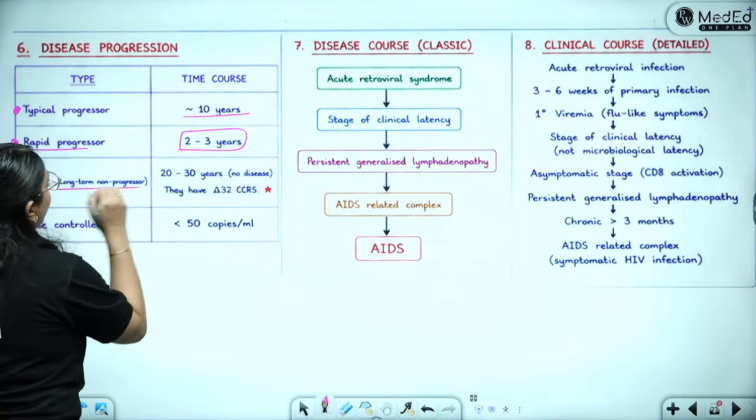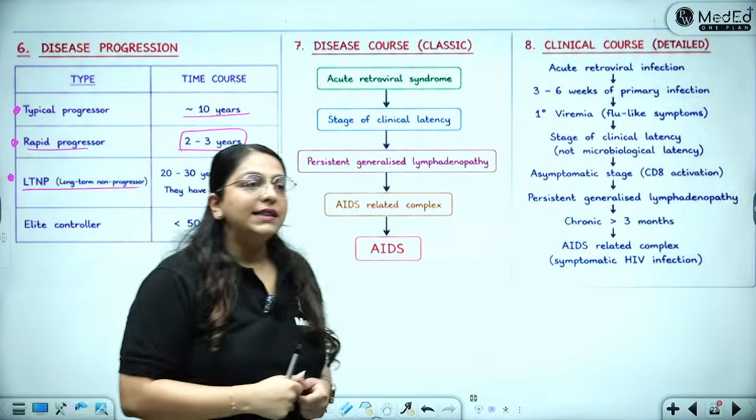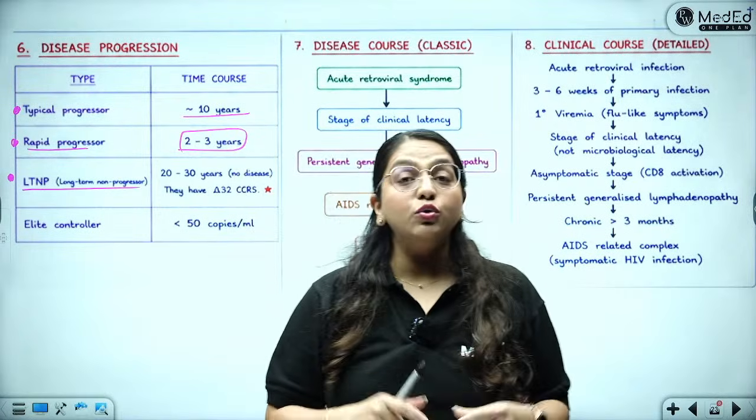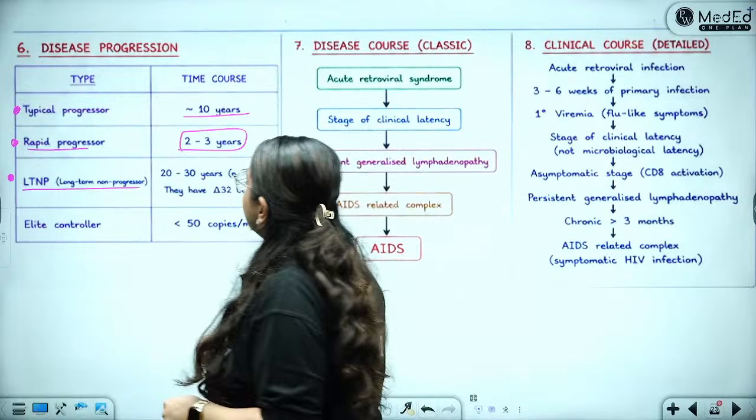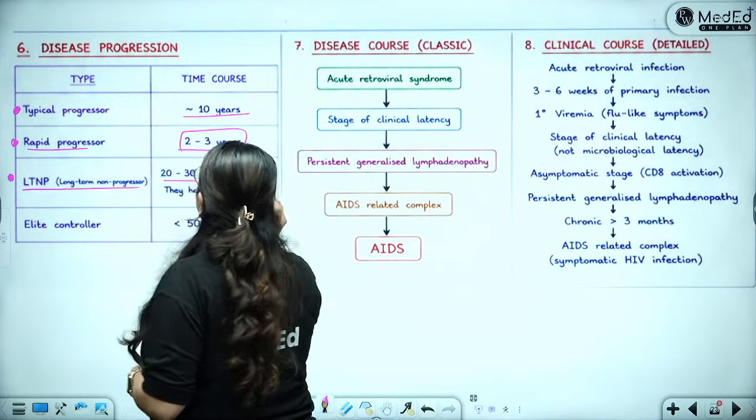Let's move ahead. Who are the long-term non-progressors? These are the people who are able to control multiplication for up to 20 years. Okay, they are the ones in whom the disease will take almost 20 years.